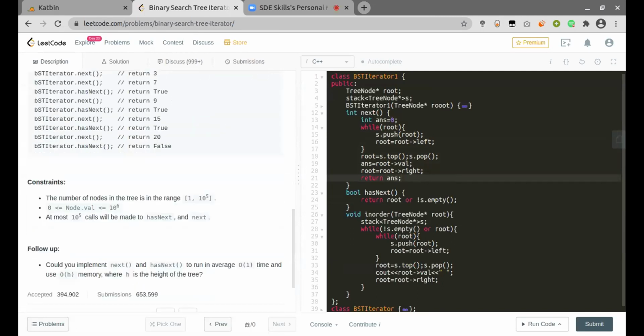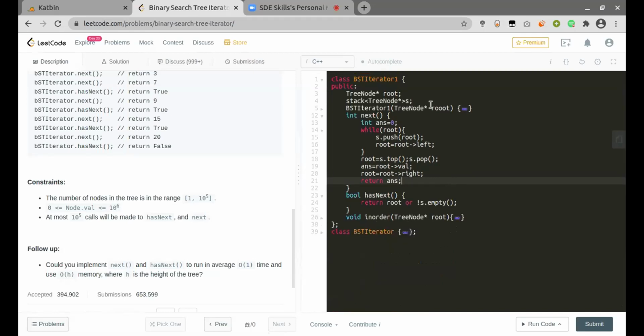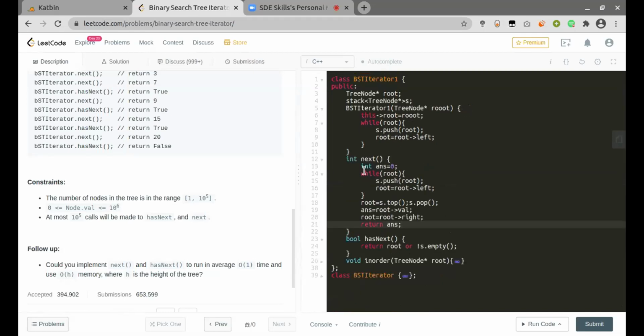Yeah, that's good. So you could actually have extracted this while loop, whatever you're doing, into a separate function and could have used it, right? Yeah, we could have further modularized it, since we are calling it again in the constructor itself and again in the next function.